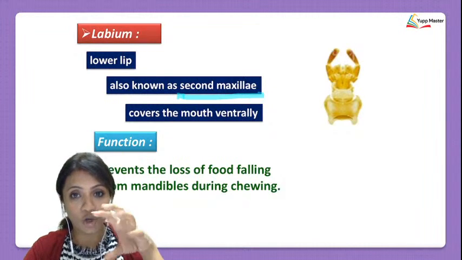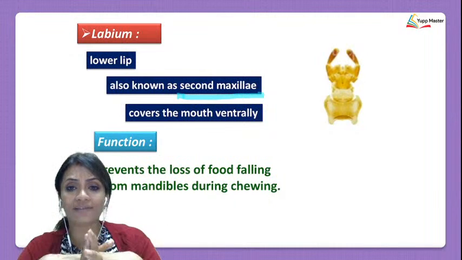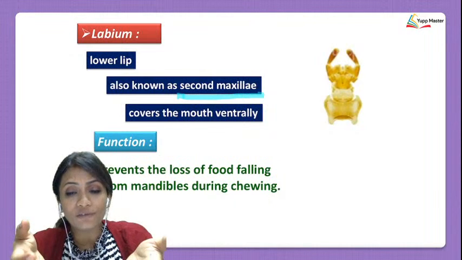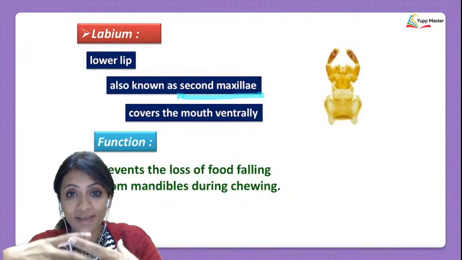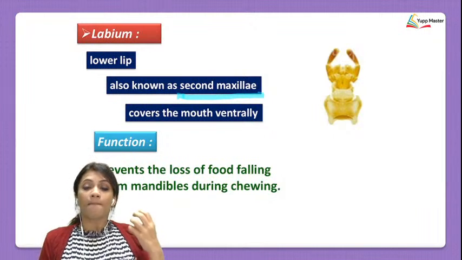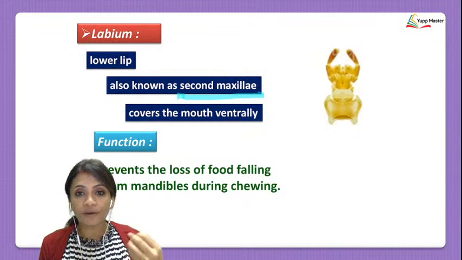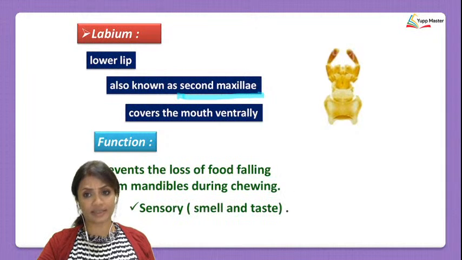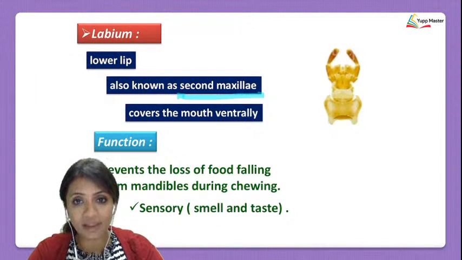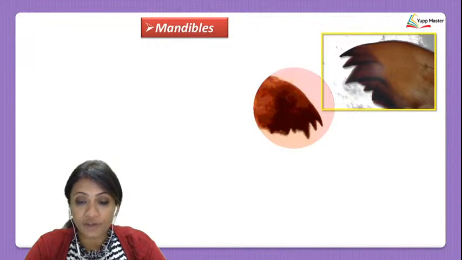When the cockroach is eating, it doesn't have hands like you and me, so naturally the food has a tendency to fall down. To prevent the food from falling down, the upper lip and lower lip are present. And the lower lip, more importantly, plays an important role in preventing the food from falling. Also, it has a sensory function of detecting different smells and different tastes for the cockroach. Okay. Now after the upper lip and the lower lip are done, we come to the jaws.